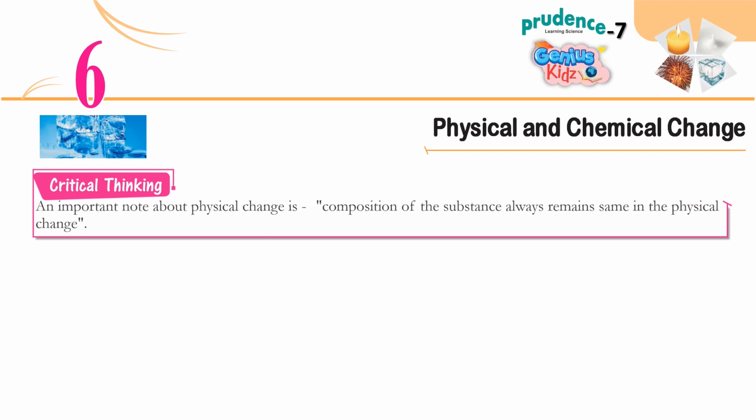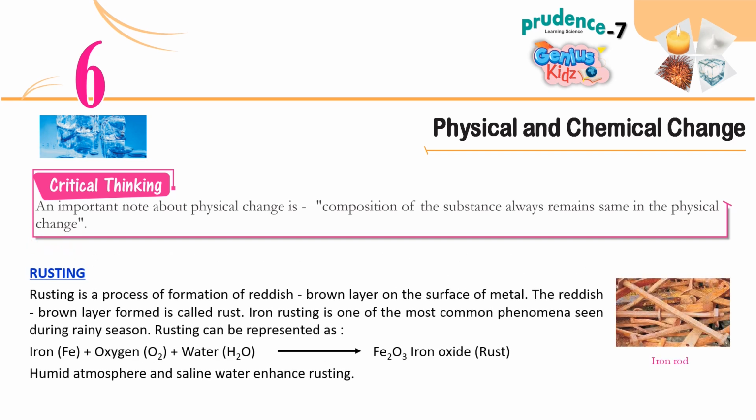Critical thinking. An important note about physical change is that the composition of the substance always remains the same in a physical change. Rusting. Rusting is a process of formation of a reddish-brown layer on the surface of metal. The reddish-brown layer formed is called rust.